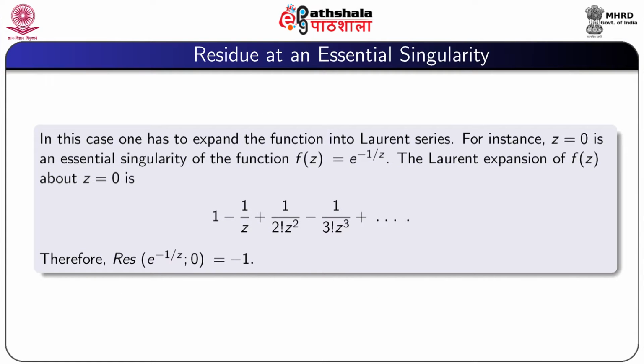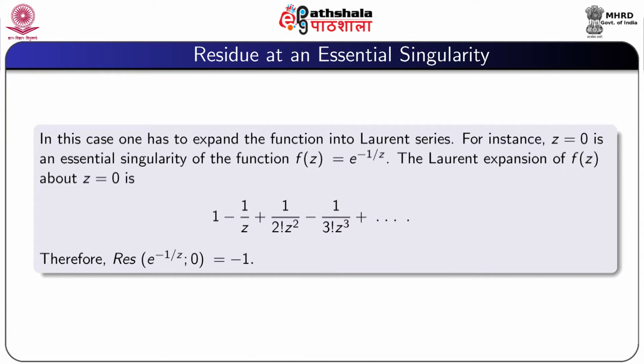Now, we define residue at an essential singularity. In this case, one has to expand the function f(z) into Laurent series. For example, z equal to 0 is an essential singularity of the function f(z) equal to e to the power minus 1 by z.